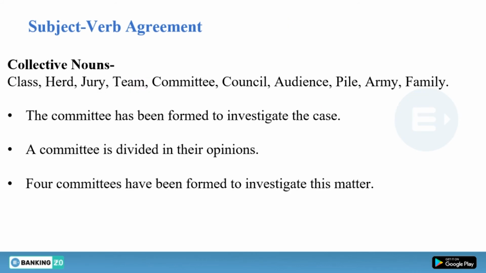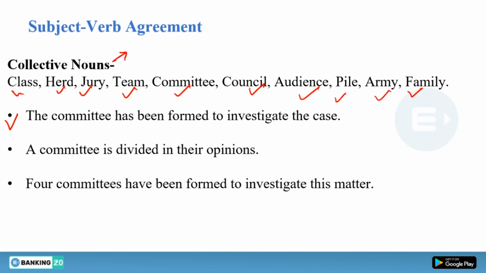Now moving further, we have some collective nouns, and collective nouns can be used in two ways. It can be used as singular noun, or it can be used as plural noun, right? So we have some collective nouns like class, herd, jury, team, committee, council, audience, pile, army, and family, and there are so many collective nouns. Now understand this example. The committee has formed to investigate the case.